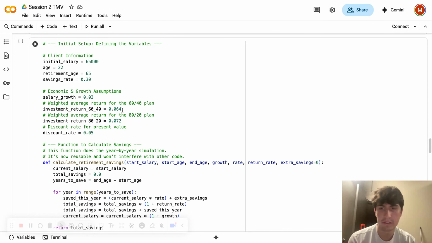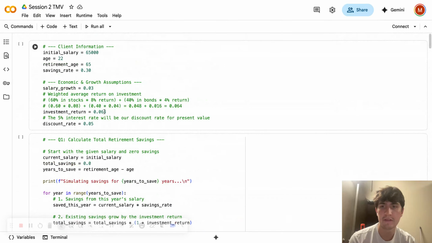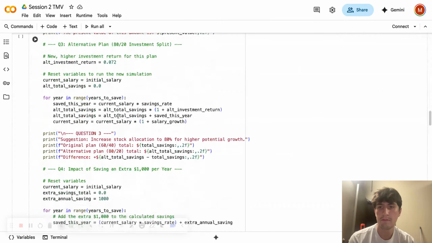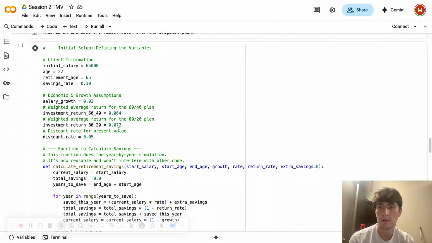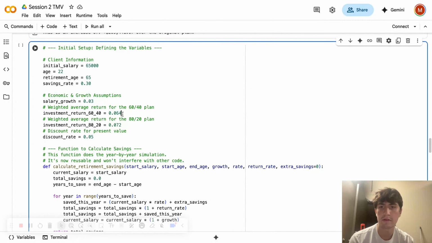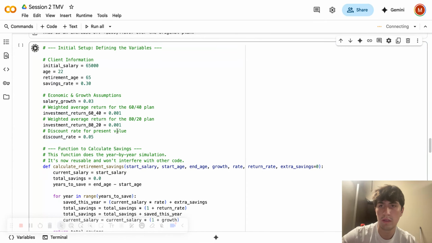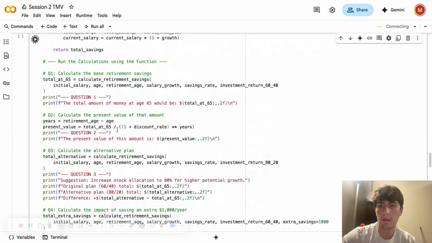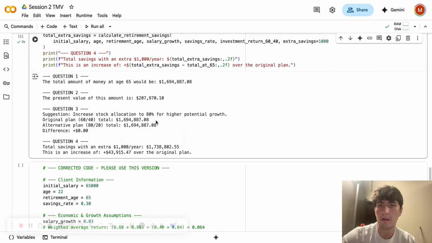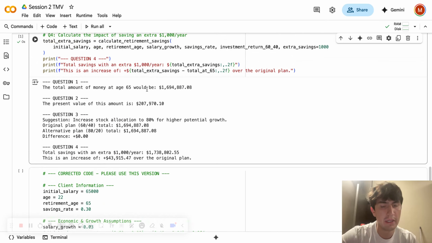So let's say the investment return, let's say we pump that down to 0.1%. The stock market crashes. If we run that, now it is only 1,694,000, which is almost a $5 million decrease.